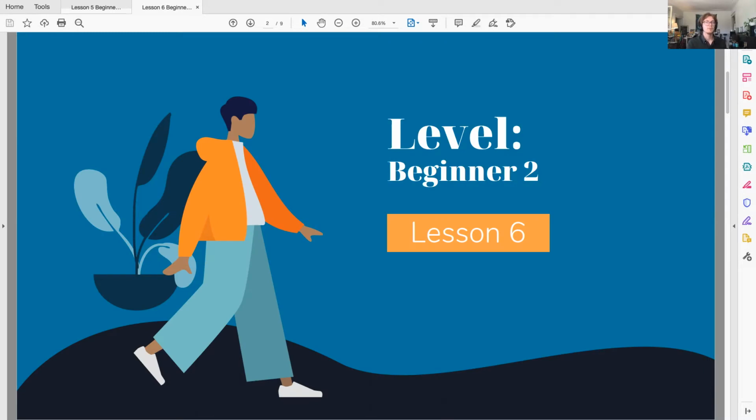So, welcome to Beginner 2 Lesson 6. Today, we're going to be doing some more work on our grammar with a particular focus on our present perfect tense of regular and irregular verbs. These are verb conjugations that we would use to talk about actions that are either ongoing or have stopped recently or have taken place in the past, but they have an impact on our present conversation. So let's take a look.